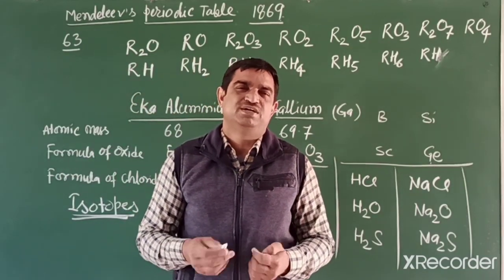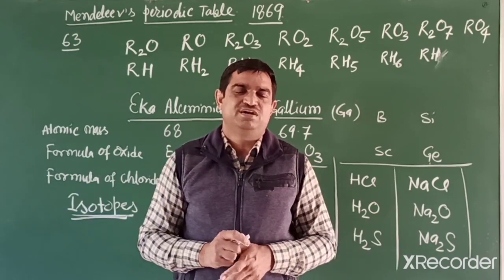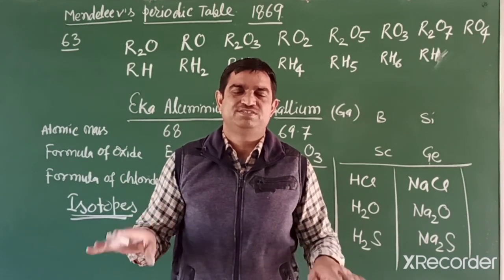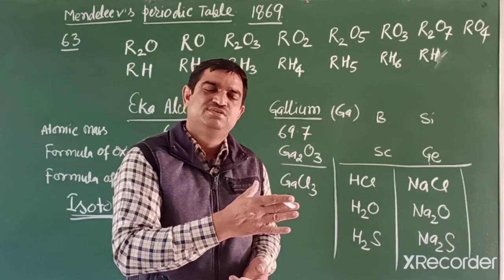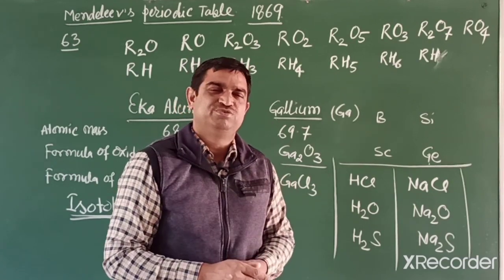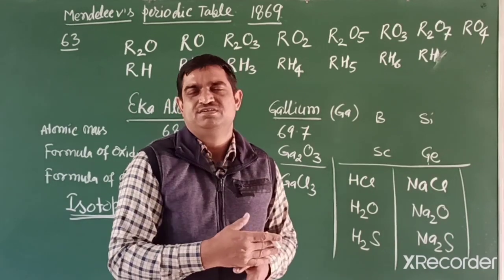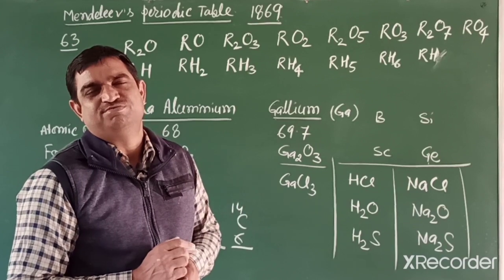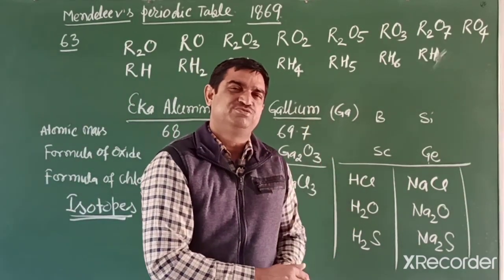After that Mendeleev successfully classified. He took 63 cards, because 63 elements were known, wrote all the formulas, placed and arranged them in increasing order of weight. He left some gaps. His main motto was that similar properties be placed in the same group. He ignored some atomic masses, and after that we removed that anomaly also. And the problem of the noble gases was solved by placing them in a separate group.